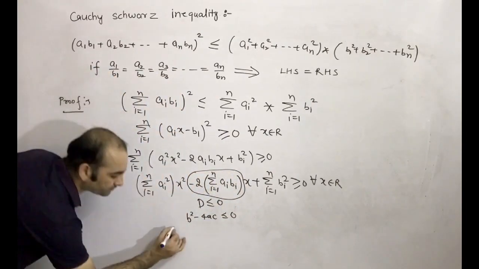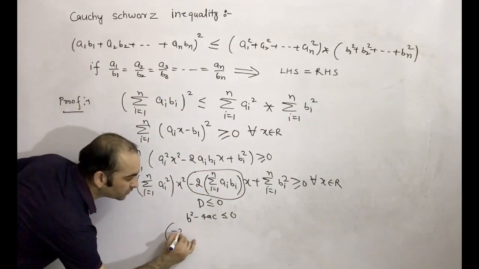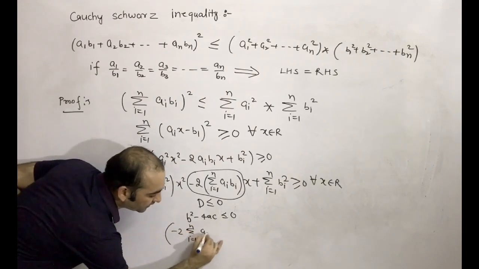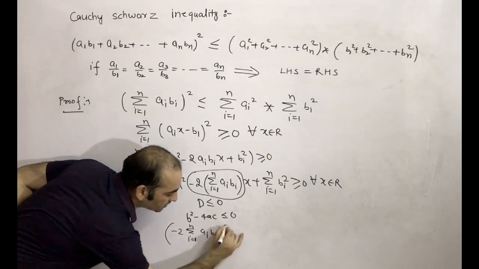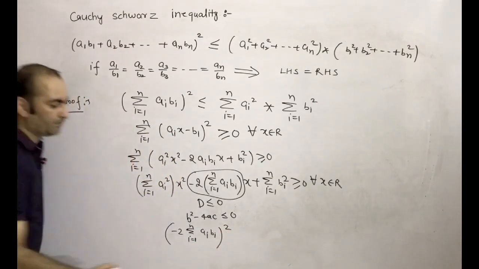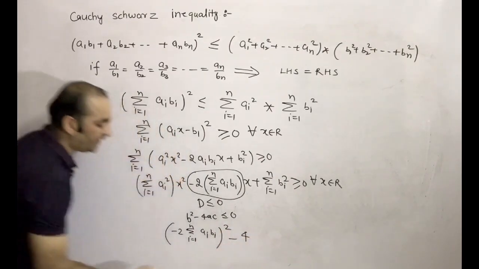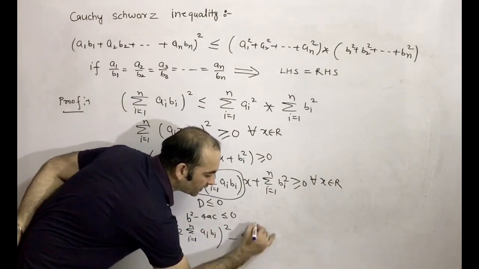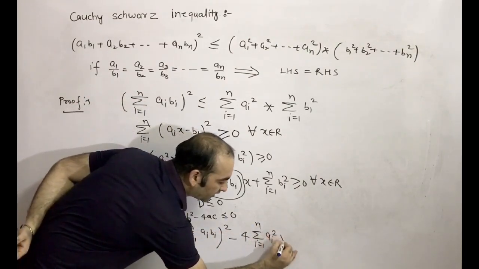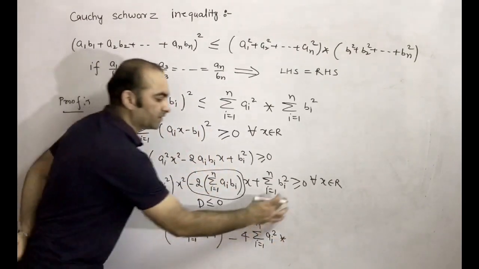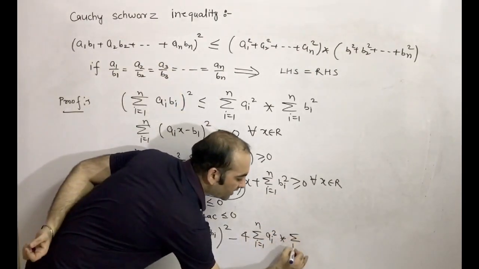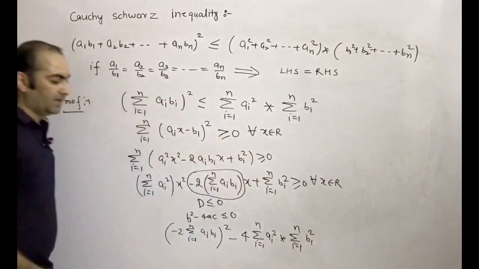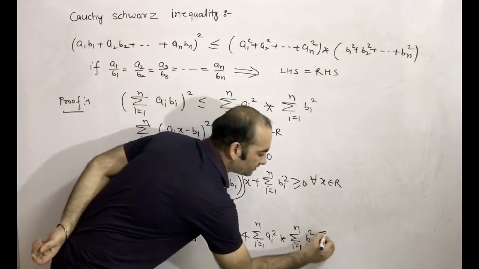So what will come? Minus 2 sigma i equal to 1 to n ai bi whole square, minus 4, a is this one, sigma i equal to 1 to n ai square, into c is this one, sigma i equal to 1 to n bi square, and this is always less than or equal to 0.